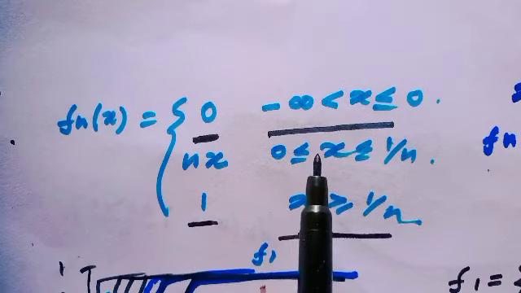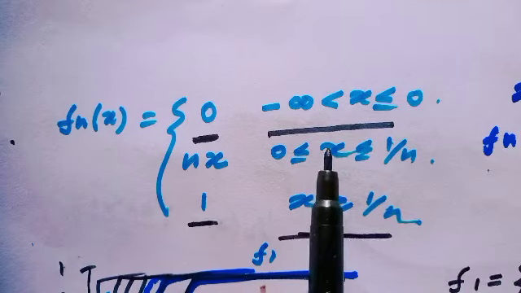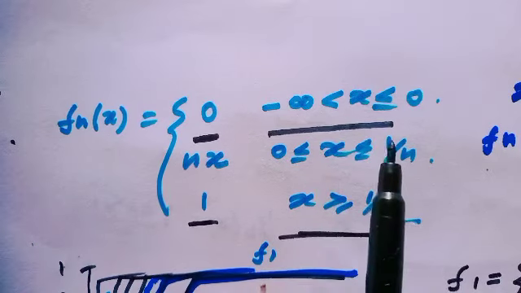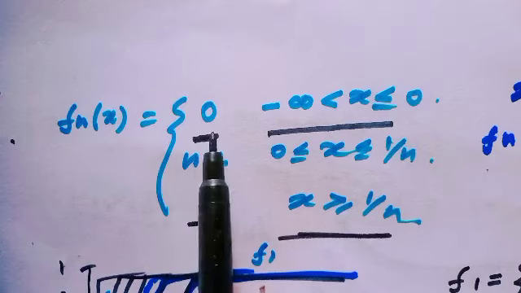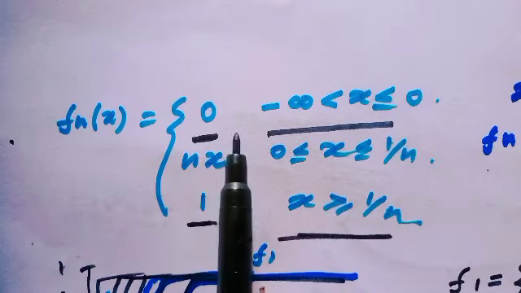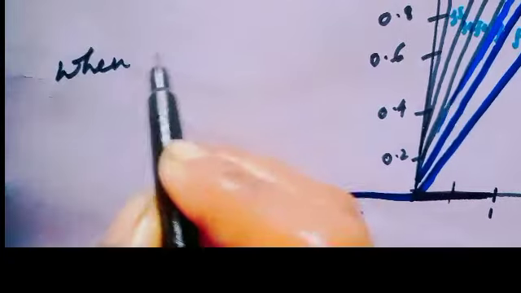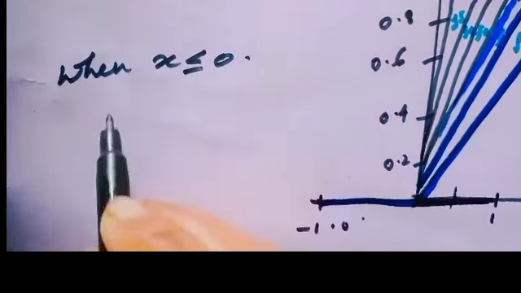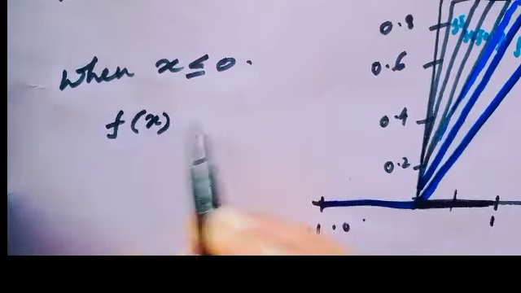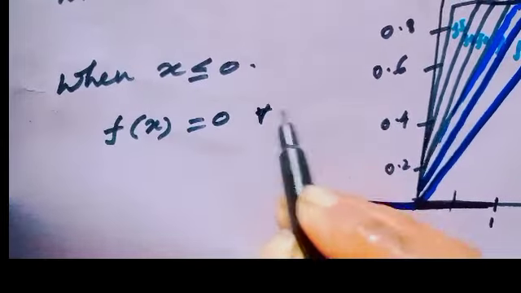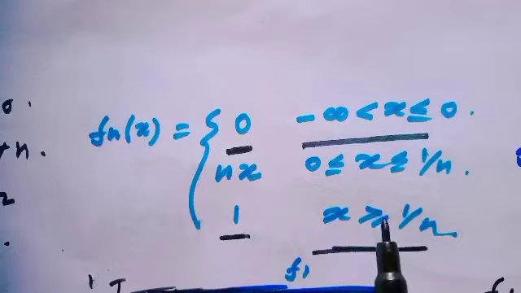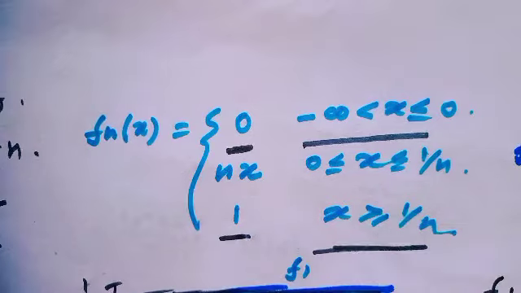three cases will be applicable. First, consider x less than or equal to 0. Then obviously the value of f(x) would be 0 for all natural numbers. That means when x is less than or equal to 0, then the value of f(x) would be 0 for all natural numbers. Now I will see for x greater than 0.